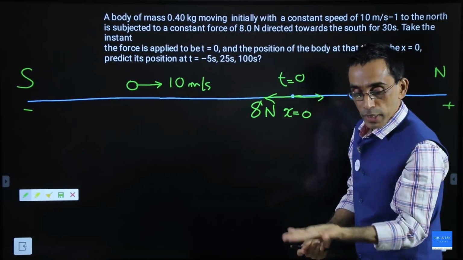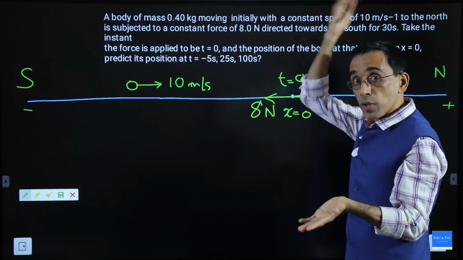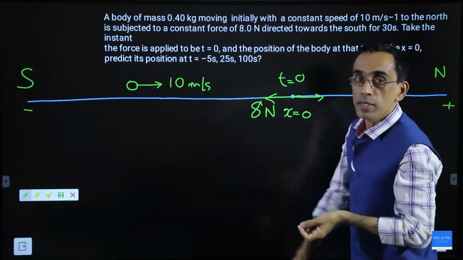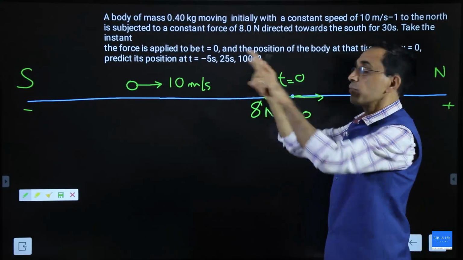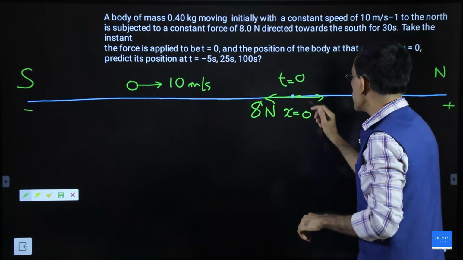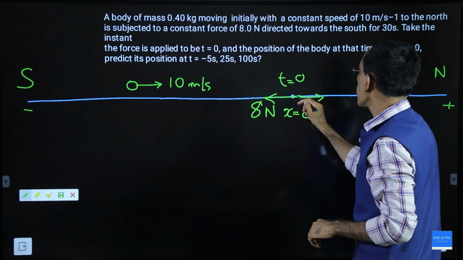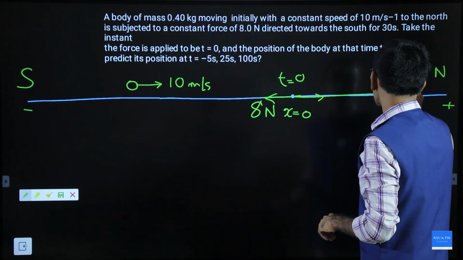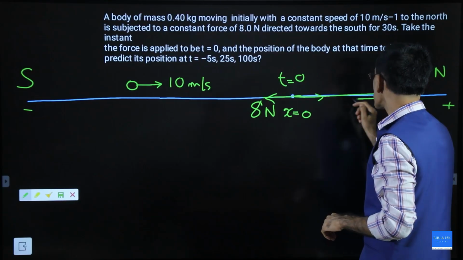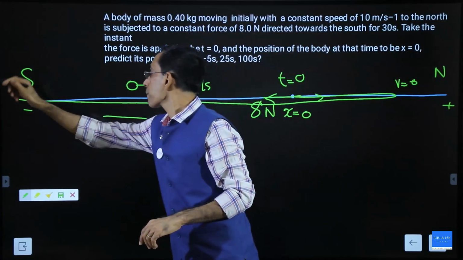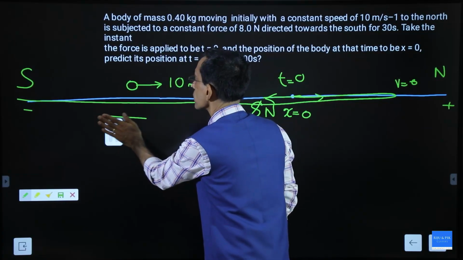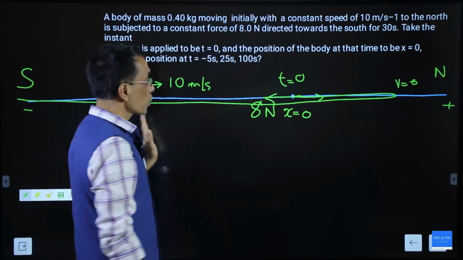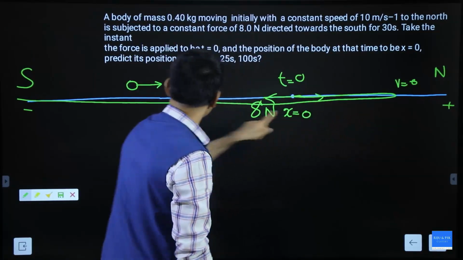What will happen if you throw anything upward? Will it go forever upward? It will not. It will go for some time, then it will stop for a moment, then it will return, in the direction of the force. That's the point in this question. This particle will go in this direction, then somewhere here its velocity will become 0. After that, it will start moving back. Is that clear? It will go that direction, stop there, then return.